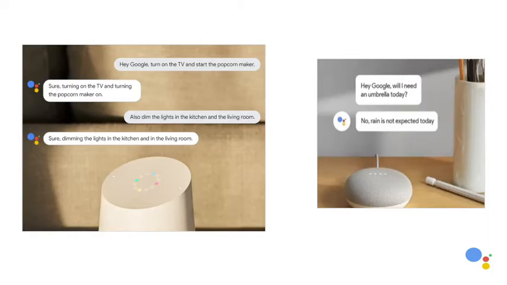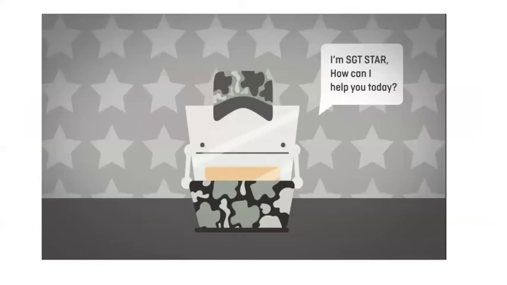Now that we have looked at a couple of examples of voice assistants, let's switch over to chatbots. The US government receives thousands of requests and questions every day related to the US Army branch. Manually answering all of them can be an enormous task. The US Army uses the chatbot Sergeant Star to field questions from users and potential recruits about the military branch.